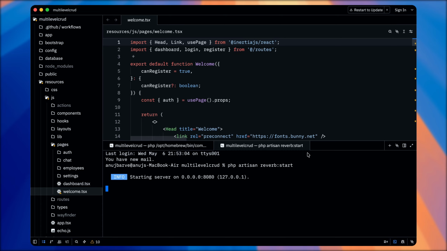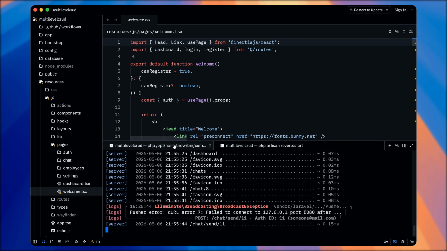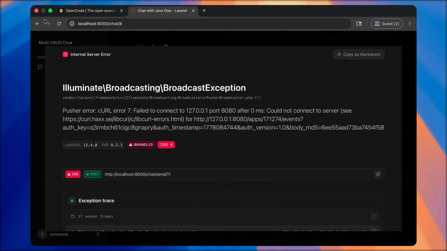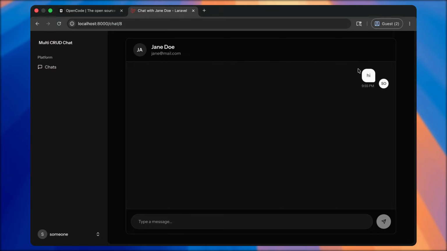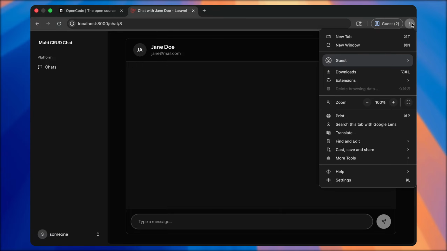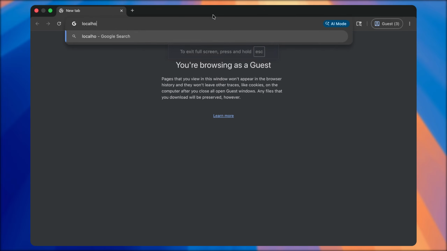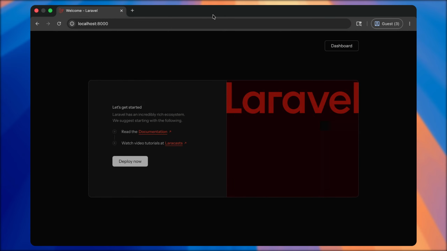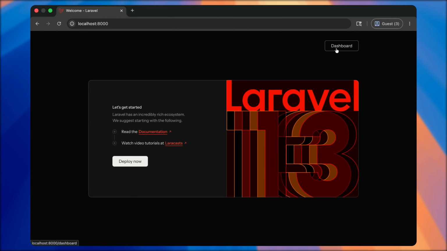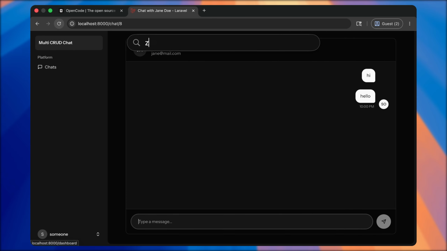As I said, I haven't been in touch with this project for a long time, so I'm a bit blurry on the workings of it. So yeah, let's refresh. So it has saved our previous message. I'll just say hello, and it's working. So let's do one thing. Let's open another window and sign up as another user just to confirm things. Okay, it just goes to the dashboard. Let me close this up. Let me open it in another browser.